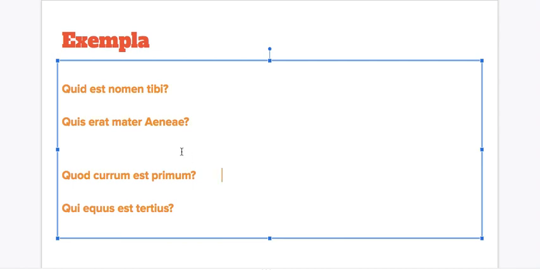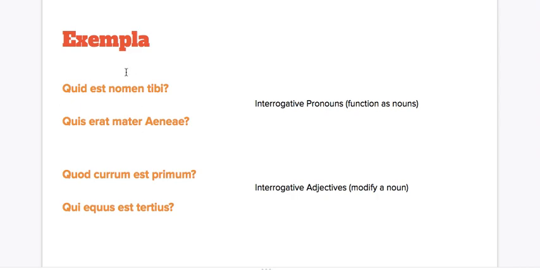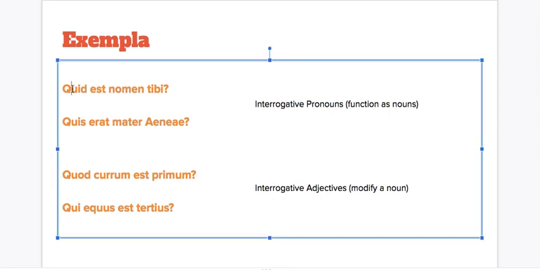But it's important to remember, too, that sometimes as long as you can understand and create, having a smooth, clear translation to English is just a bonus. Okay? So, as you might have guessed, the first set are pronouns, meaning they function as nouns in their sentence, whereas in the second set, they function as adjectives. So if you see quid here in place of a noun, you'd replace it with a noun. What is your name? And you'd replace the quid with a thing, right? My name is Mr. Fleming. Who was the mother of Aeneas? You replace the quis, right, with a person.